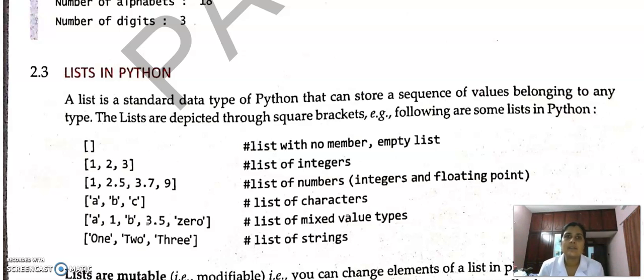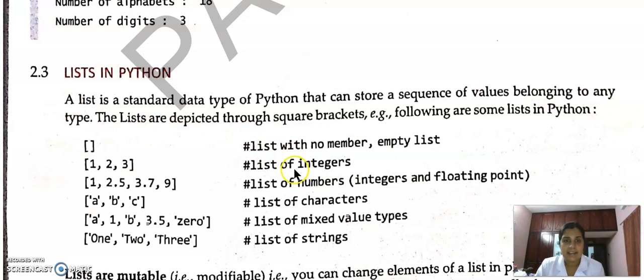The main difference between string and list is that lists are mutable and strings are immutable. Mutable means we can change the value and element at a particular position directly in the case of list. But in string, we cannot change the element directly. Let's discuss in detail later. So let's start with list.